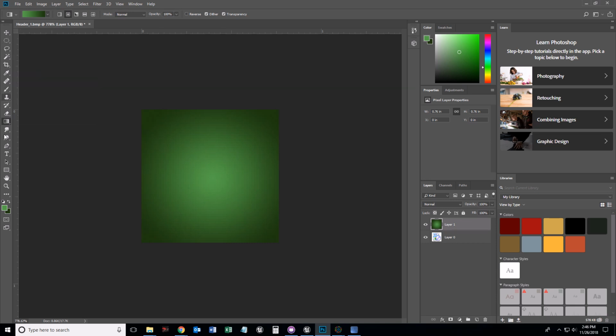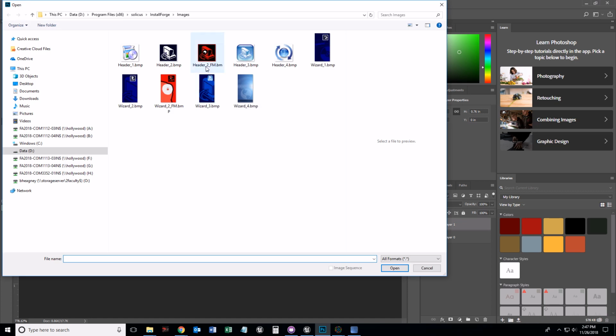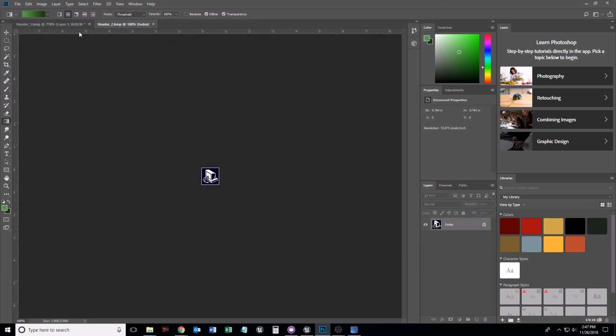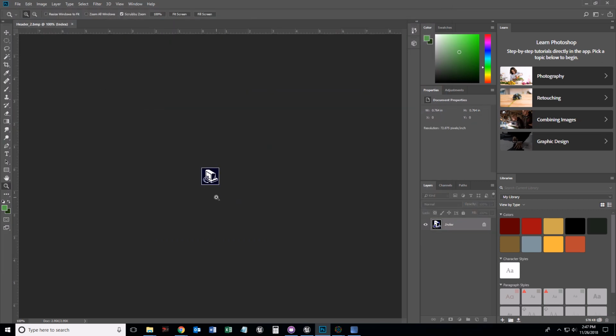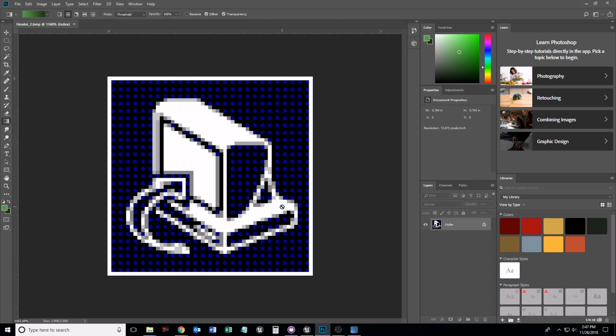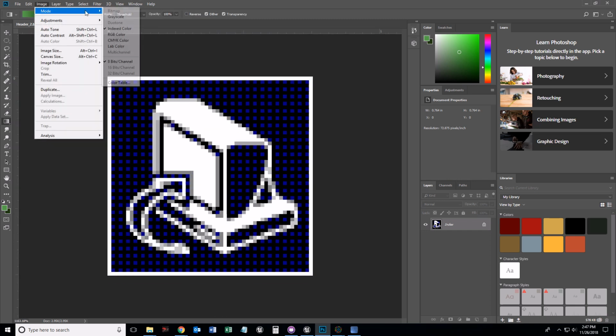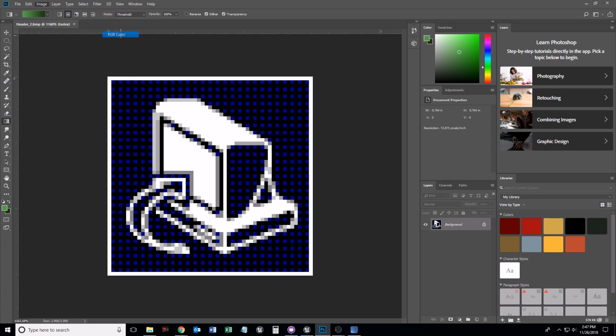And why am I doing this? You know what? I'm going to go ahead and work with this computer here. That's what I'm going to do. And I'm going to keep the computer kind of thing. Image mode, RGB.